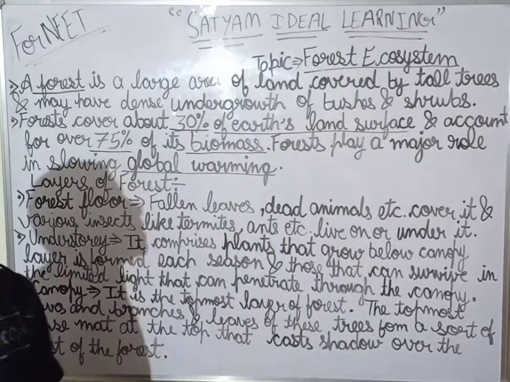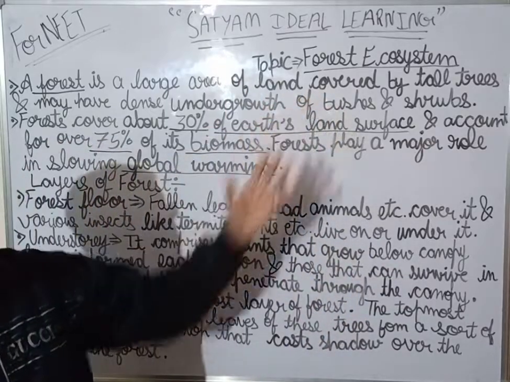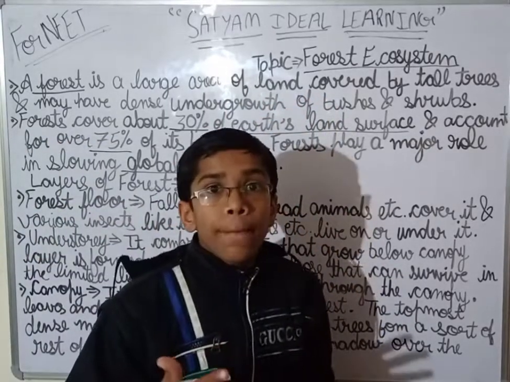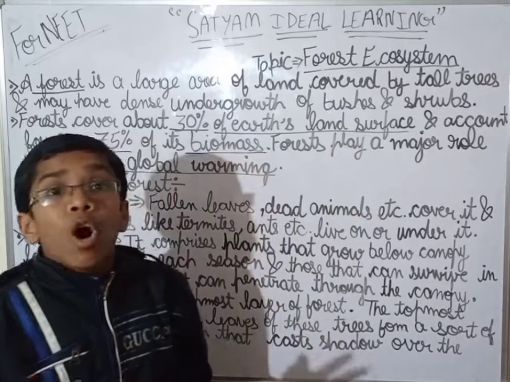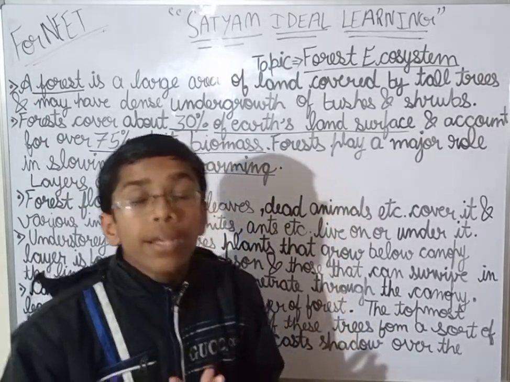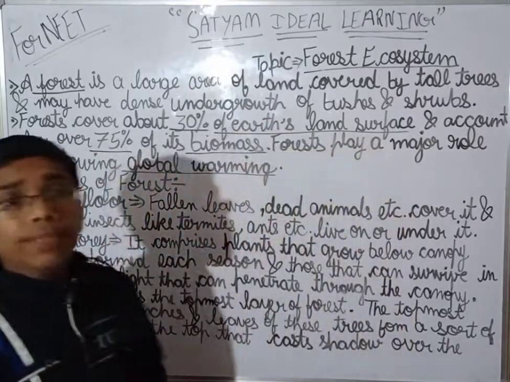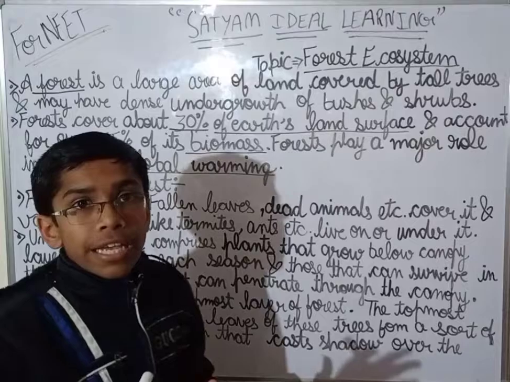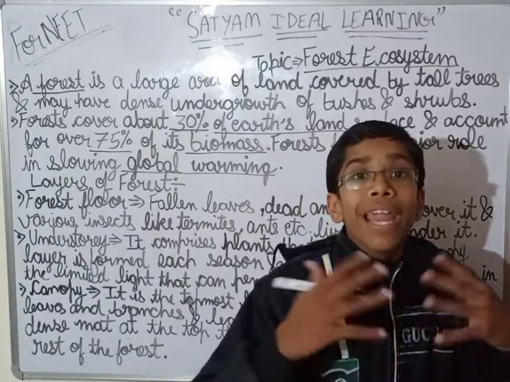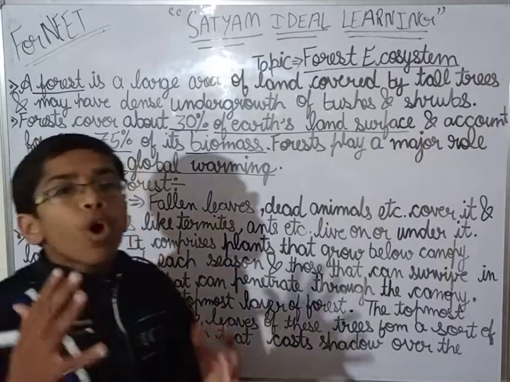We will say that the productivity of the ecosystem is judged by the richness in the diversity of the flora and fauna. What flora and fauna are, we will be discussing.